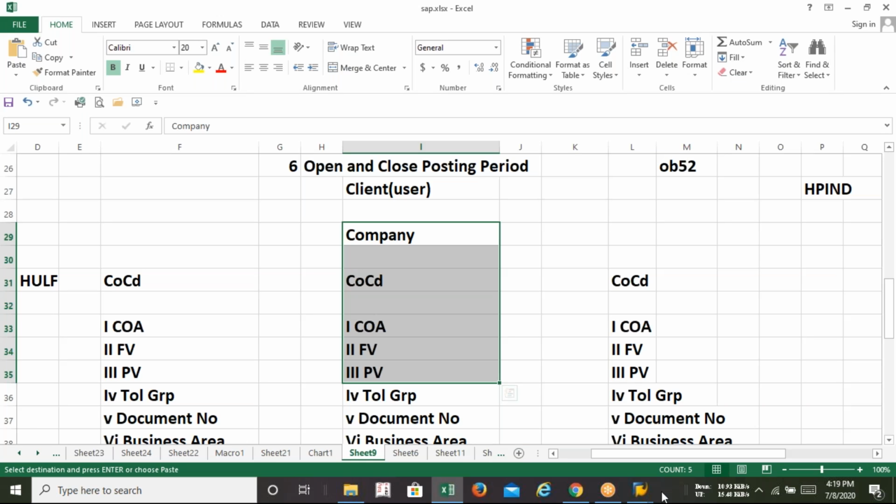So remember one thing, in SAP, whenever you are configuring anything, be it FI module or MM module or CO module, after the configuration you will have to assign it to your company.